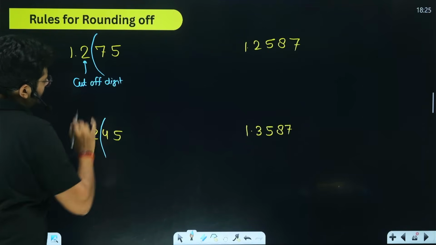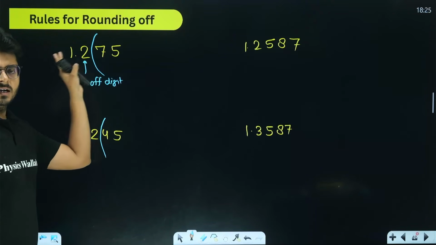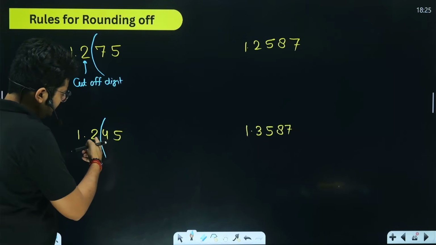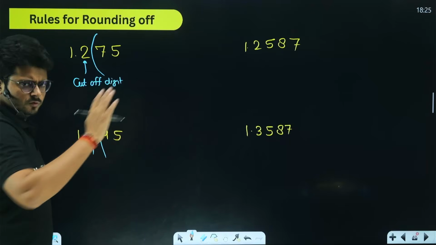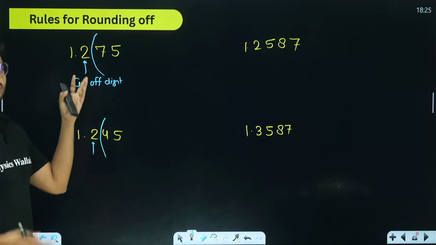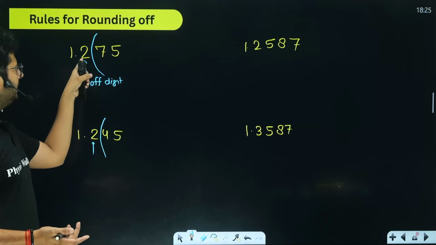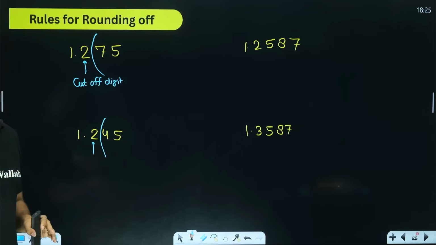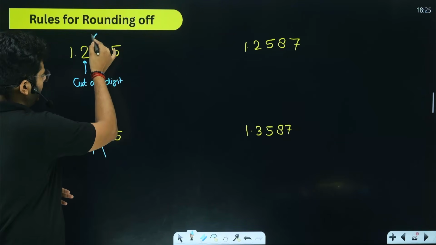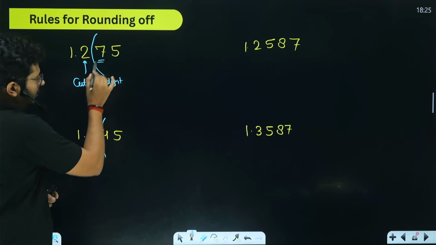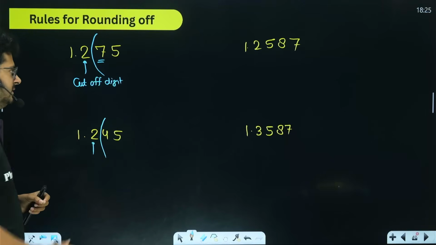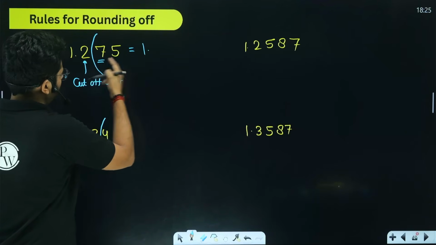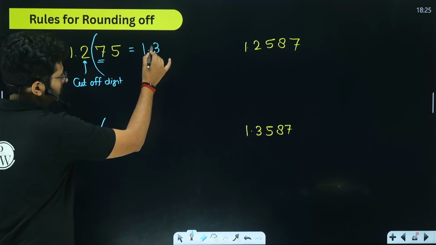Let's call that digit the cutoff digit, and the remaining portion after the cutoff digit is cut off, that is, removed. So we have 1.2. After that, this 2 is the cutoff digit, and the portion after it is removed. See that the rule for rounding off is very simple. If the value after the cutoff digit is more than 5, then the cutoff digit is increased by 1. So right now, while rounding off, the digit coming right after the cutoff digit is more than 5, so we will increase the value of the cutoff digit by 1. So 2 we will increase by 1, and it will become 1.3.